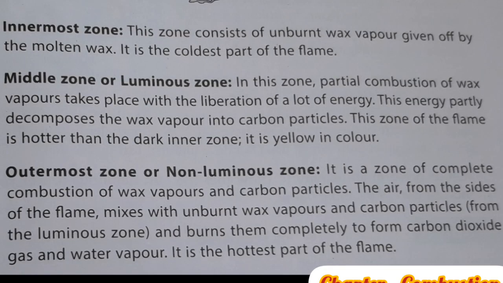Now about the innermost zone. This zone consists of unburned wax vapor given off by the molten wax. Molten means a solid material which melts due to heat. It is the coldest part of the flame. Then the middle zone, or luminous zone.